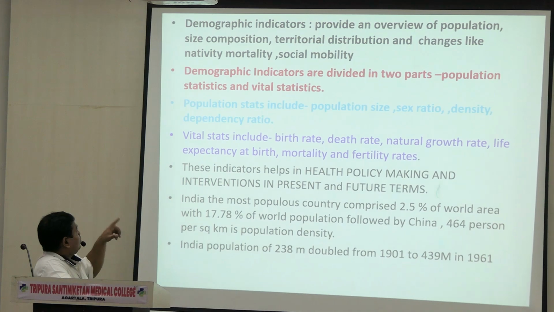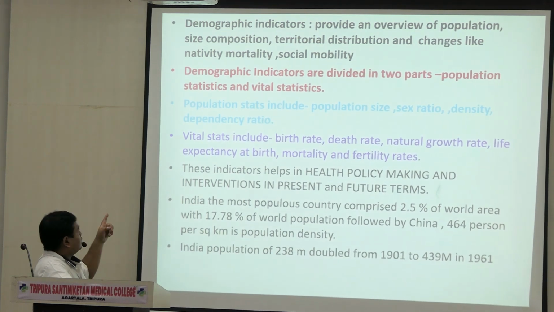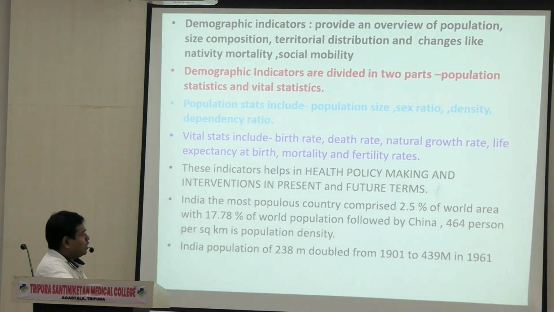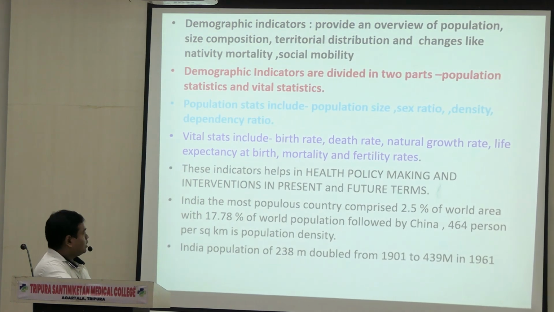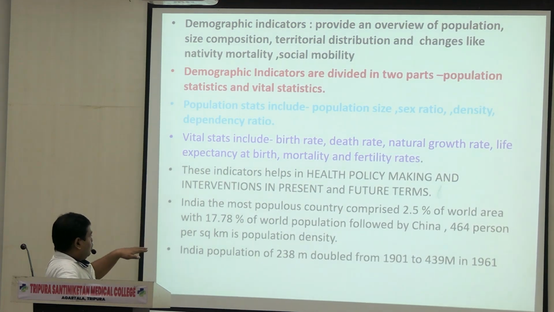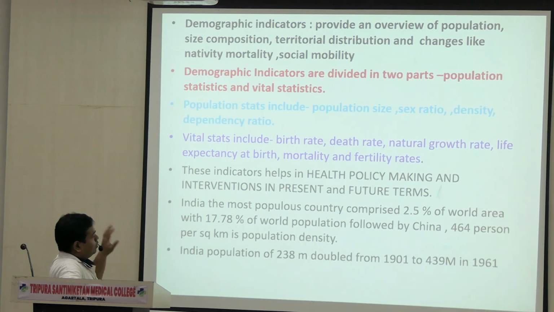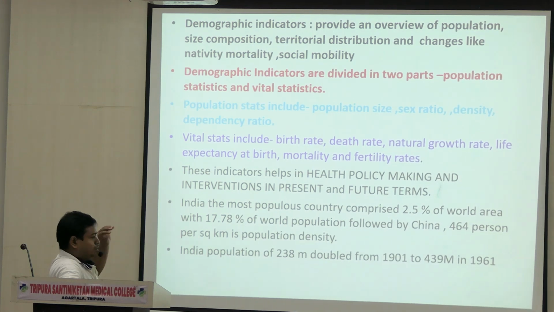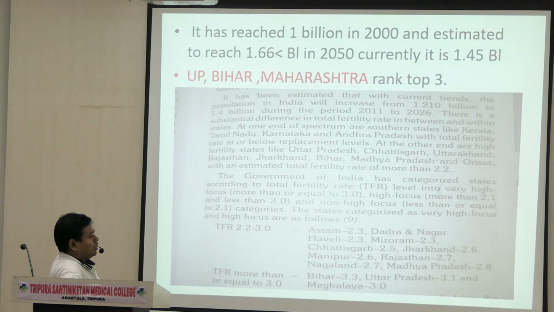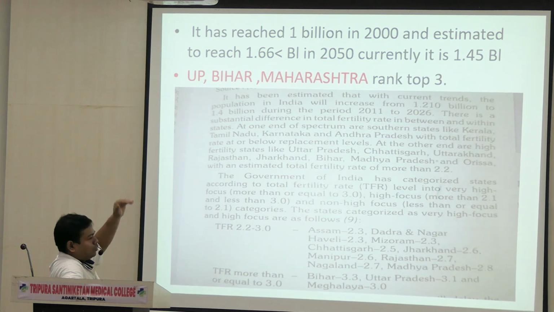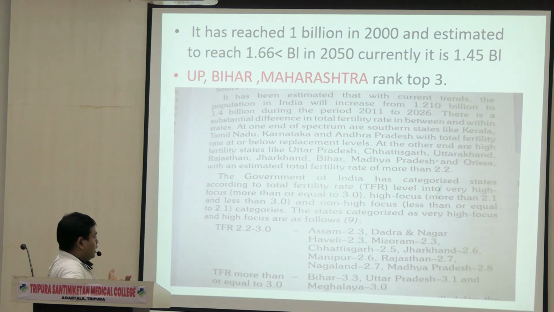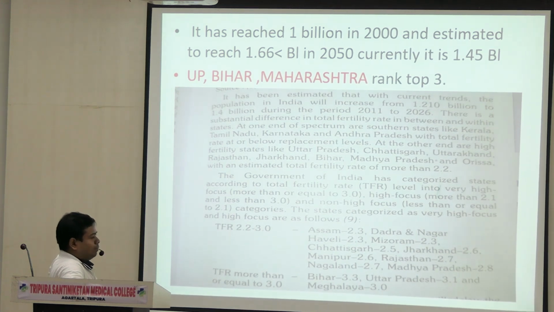Then two parts: population and demographic indicators divided into population statistics and vital statistics, with these things: birth rate, death rate, natural growth rate, life expectancy at birth, mortality, fertility rates. See, the lower part, if you can mention, you can mention, but you have to mention the main important topics. If you can mention the top 3 lines, not this lower part, it's good, extra. And it is taken from your K Park book only.